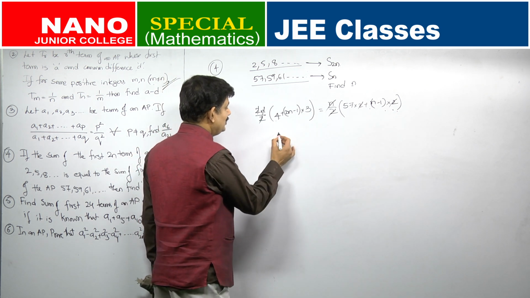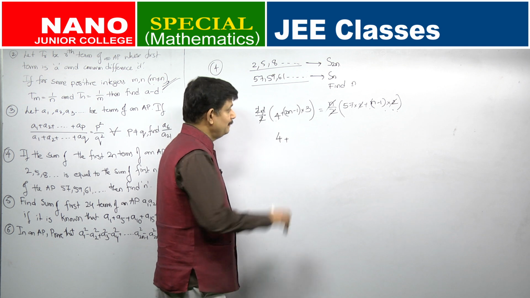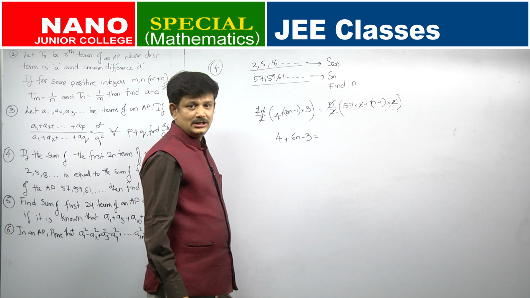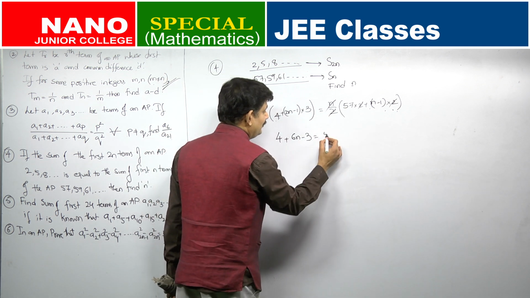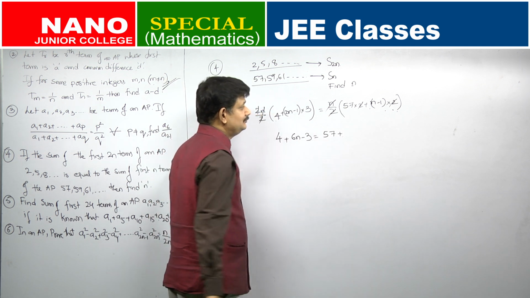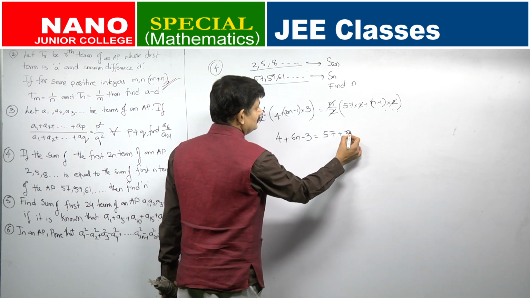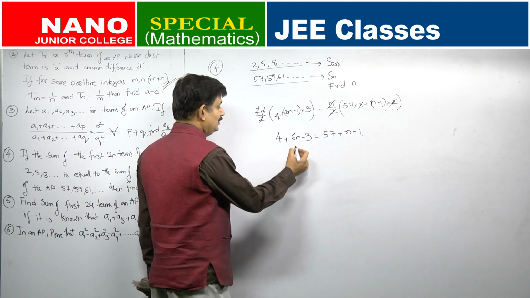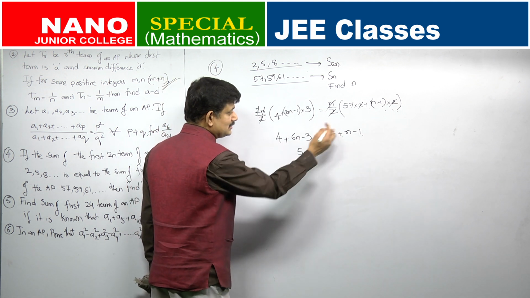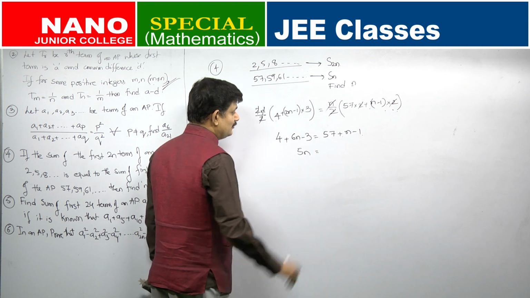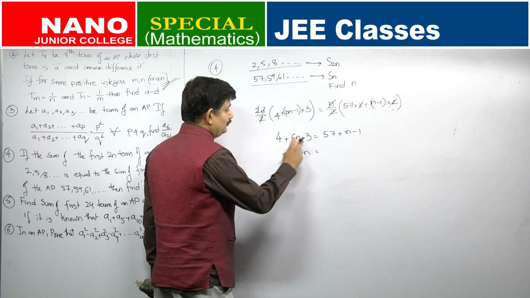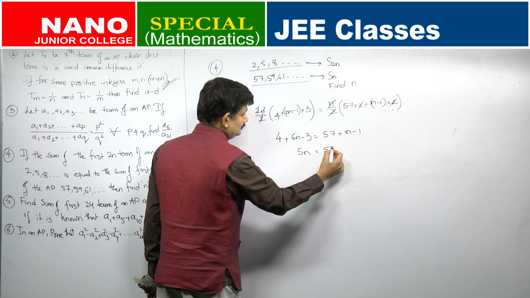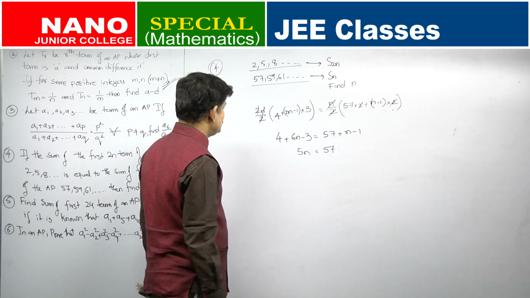So what I have is a simple equation: 4 plus 3 into 2n minus 1, how much is it? 6n minus 3 is equal to 57 plus n minus 1. A simple linear equation: 6n and n cancels, 5n is equal to 4 minus 3 minus 1 get cancelled, 57.